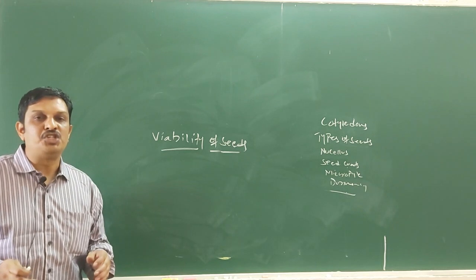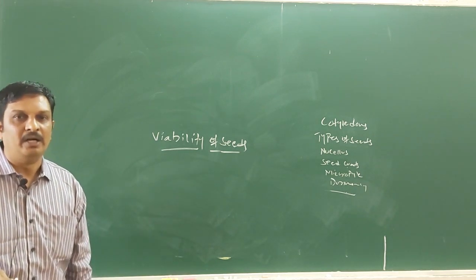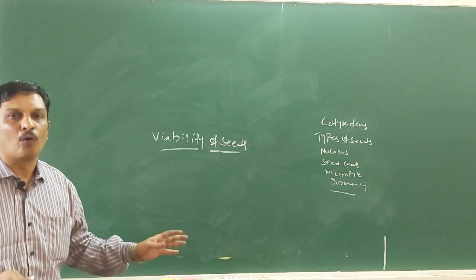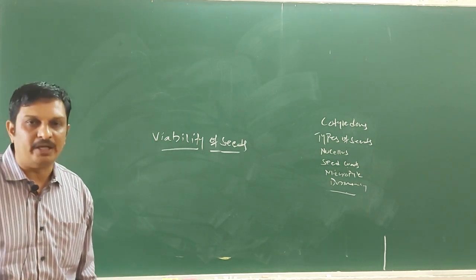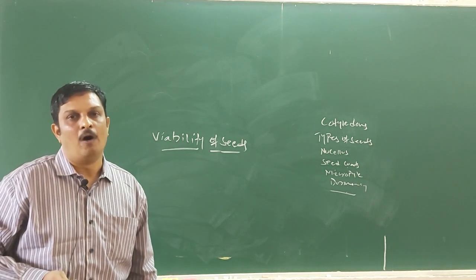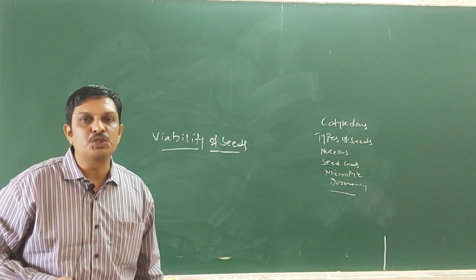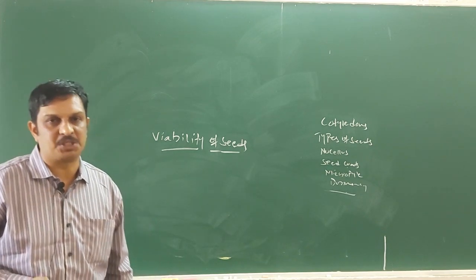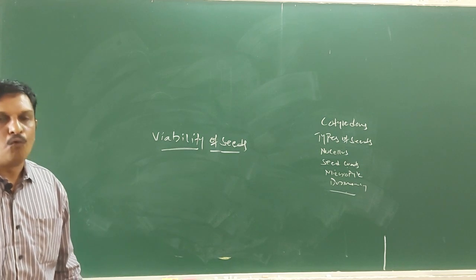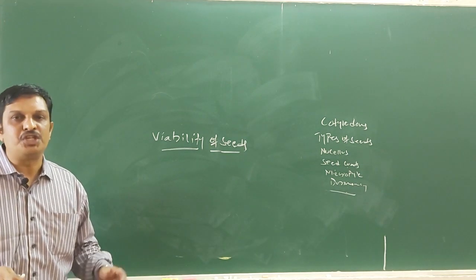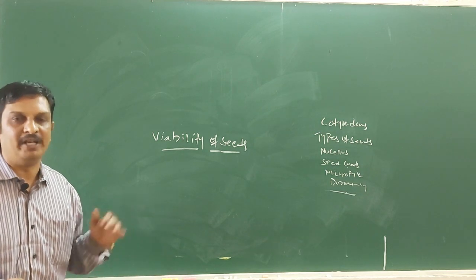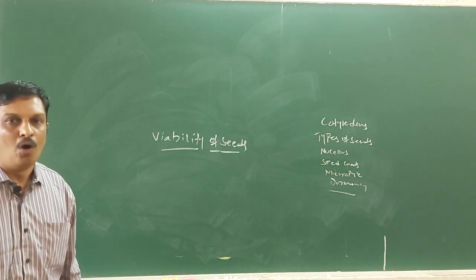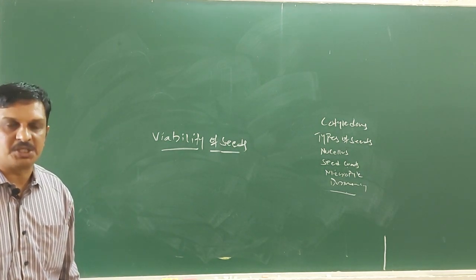This viability varies from species to species. Seeds of certain plants remain viable only for a few months, or lose viability within a few months. On the other hand, seeds of a large number of plants can remain alive for many years. Seeds of certain species can remain viable for hundreds of years. Then there are records of the oldest viable seeds in the world.